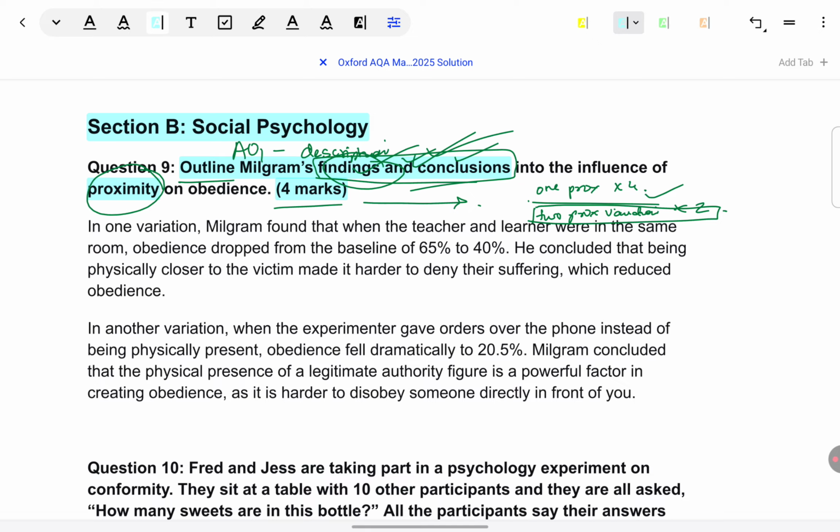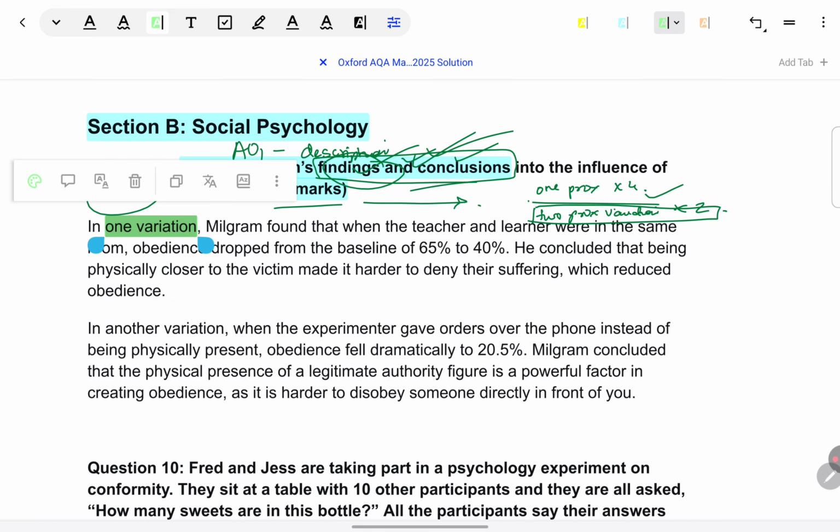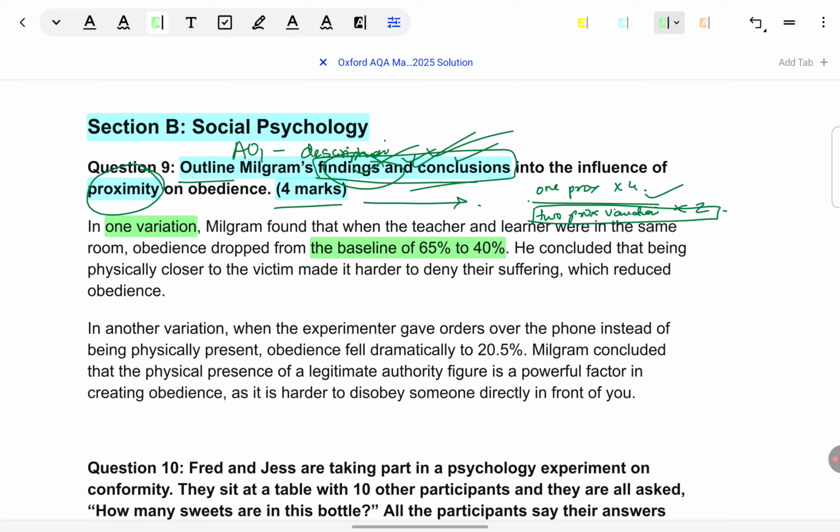Okay, let's look at the model answer. As we look at it, I'll point out to you how it is meeting all the requirements. So, this answer tells us that in one variation, Milgram found that when teacher and learner were in the same room, obedience dropped from baseline of 65% to 40%. See, first thing, teacher and learner were present in the same room. Can you see how very briefly the procedure is mentioned?